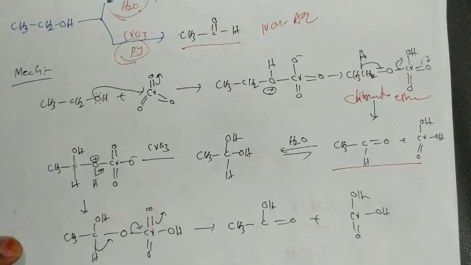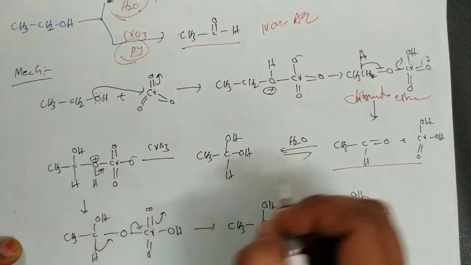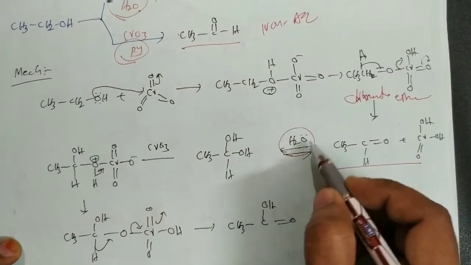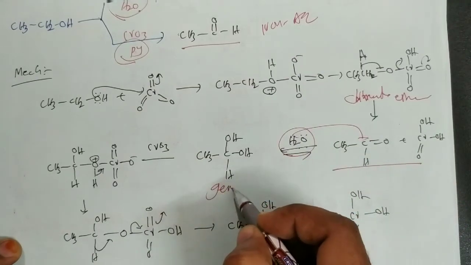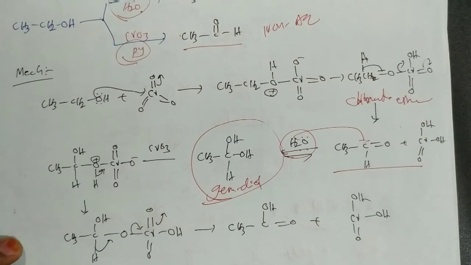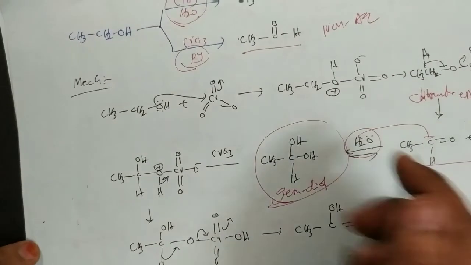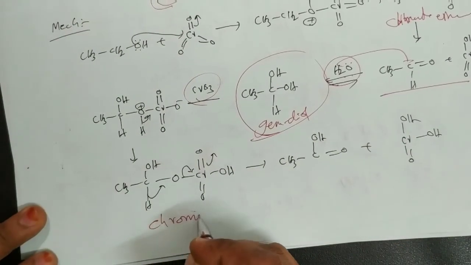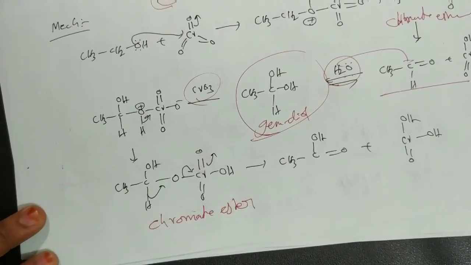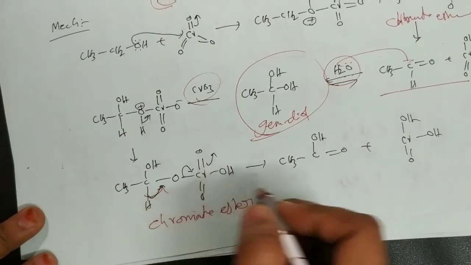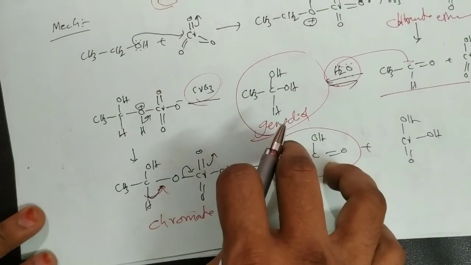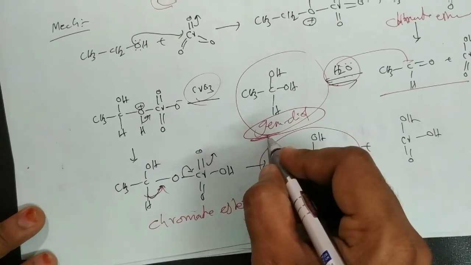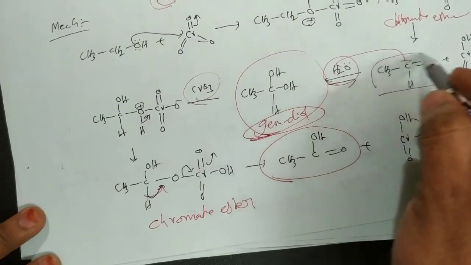Okay. In aqueous medium, due to the presence of water molecules, addition of water takes place and we get the gem-diol. This gem-diol again combines with chromic acid, and we get the chromate ester. By the breaking of this chromate ester, we get the carboxylic acid. But in non-aqueous medium, gem-diol formation is not possible. So that's why in non-aqueous medium, the final product is the aldehyde.